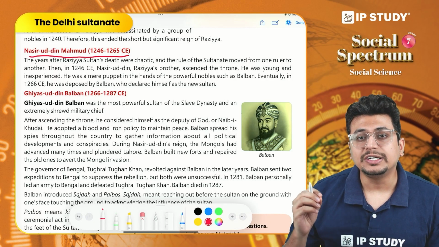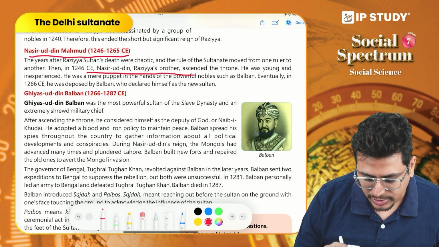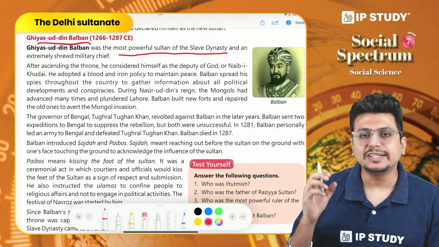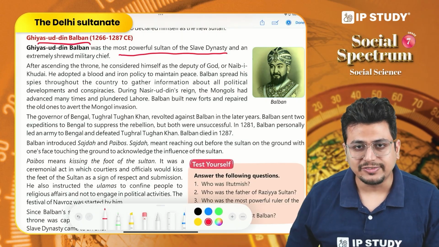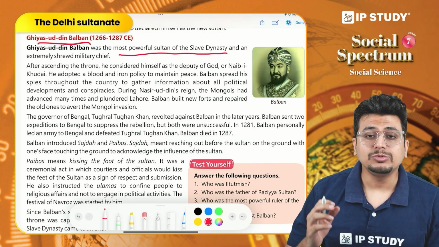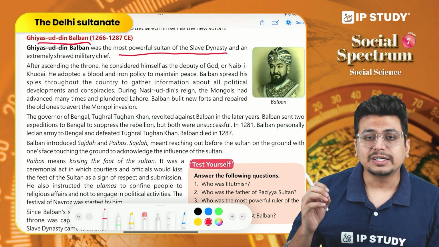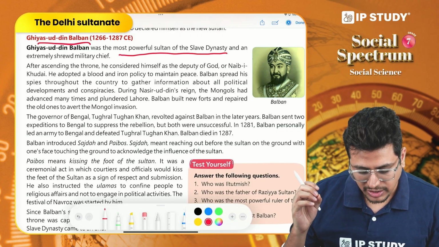He is mostly controlled by the nobles, right? So that is why he is described as a puppet ruler. Now, Ghiyasuddin Balban is considered the most powerful king of the slave dynasty. He was able to control the invasion from the Mongols, who tried to take the region away from him.